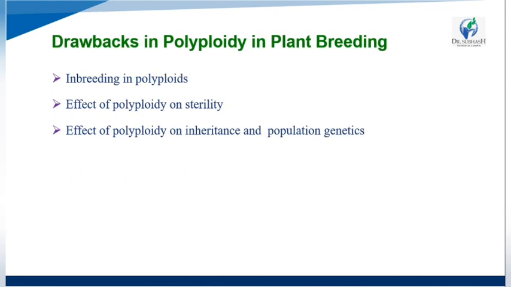Now we see the drawbacks or disadvantages of polyploids. First, inbreeding in polyploids. Second, the effect of polyploidy on sterility. Third, the effect of polyploidy on inheritance and population genetics.